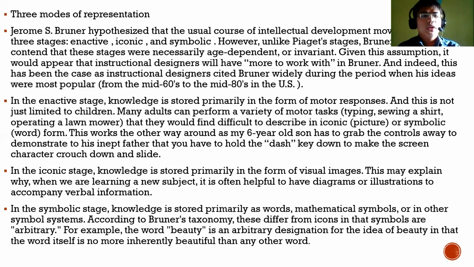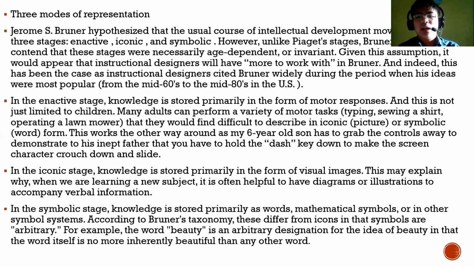So for Jerome Bruner, there are the so-called three modes of representation. He hypothesized that the usual course of intellectual development moves in three stages, as mentioned a while ago.